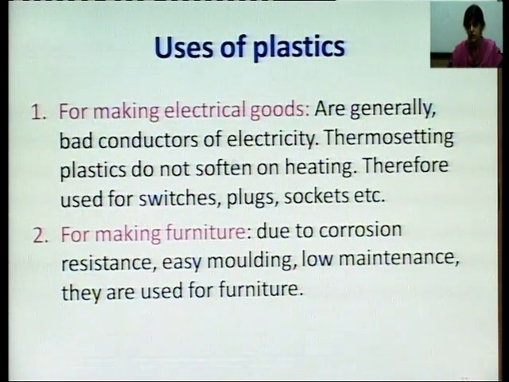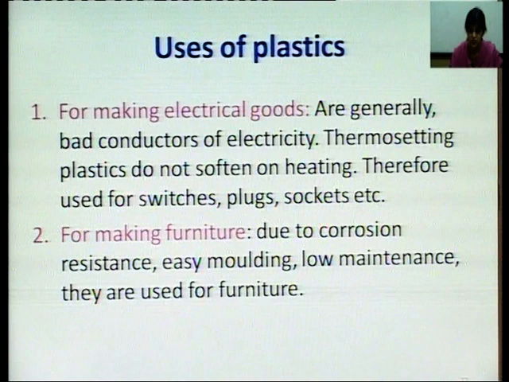Now, let us take the uses of plastics. Plastics can be used for making electrical goods, because I have already told you they are bad conductors of electricity. So, they can be used for making switches, plugs, sockets, etc. Then you can use them for making furniture. Due to corrosion resistance, easy molding, low maintenance, they are used for furniture making. We have chairs, tables, etc. made up of plastics.